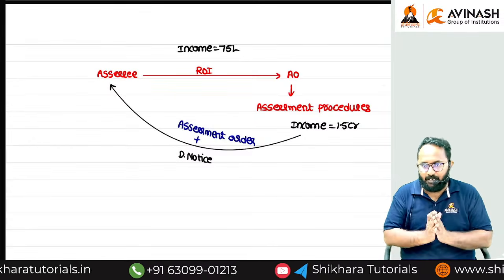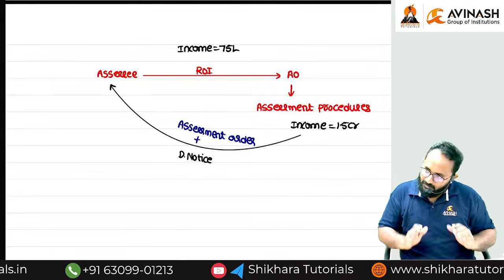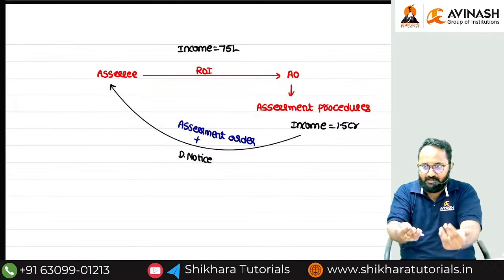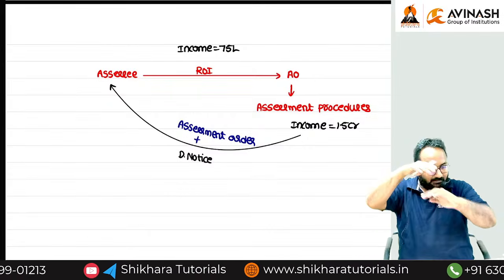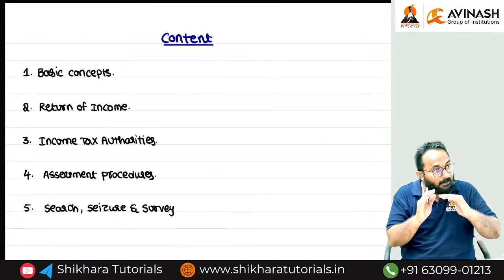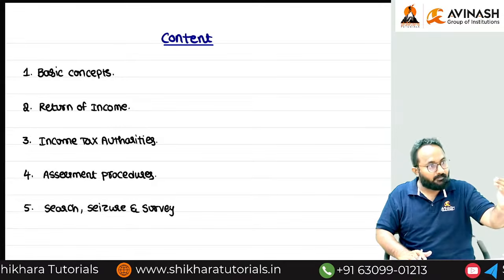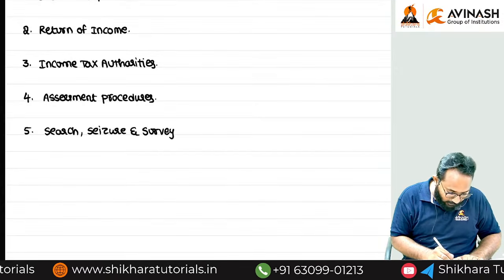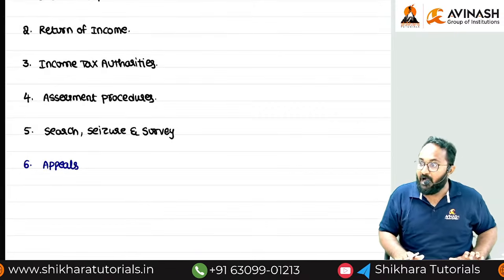Appeals means, for example, the High Court gave an order and you are not satisfied with it. Where will you go? Supreme Court. Here also, this order was given by which authority? The AO. If you are not satisfied with this order, you can appeal to the authorities above the AO. Sir, in which chapter can we discuss the authorities? Third chapter. Above the AO we have the Commissioner of Income Tax, and various authorities will be there. With them you can make appeals. So, how to make the appeals? These are all the things we are going to discuss in the next chapter. Can you tell me the name of the chapter? Appeals.